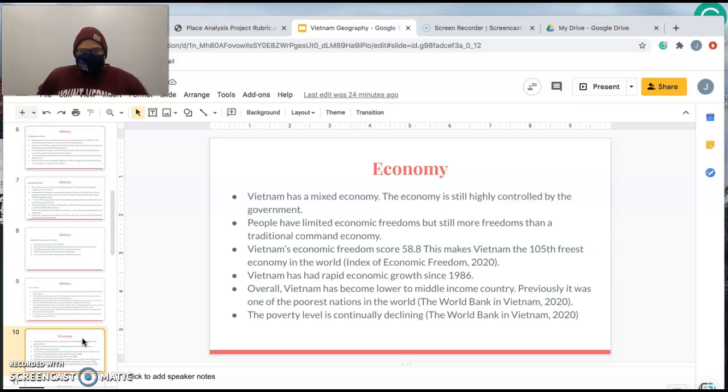All right, now we're going to talk about Vietnam's mixed economy a little bit. The economy is still very controlled by the government. They have limited economic freedoms, but still more freedoms than most traditional command economies. They score a 58.8 with their economic freedom score, and that makes them the 105th freest economy in the world. They have had rapid growth since 1986. Overall, they've become a lower to middle class income country.